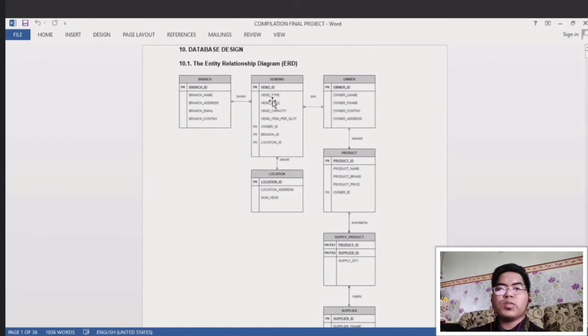Also, if you want to create a complete ERD, make sure that our attributes and our PK are correct, so the relationship between each table and the connectivity are complete, following the business rule.